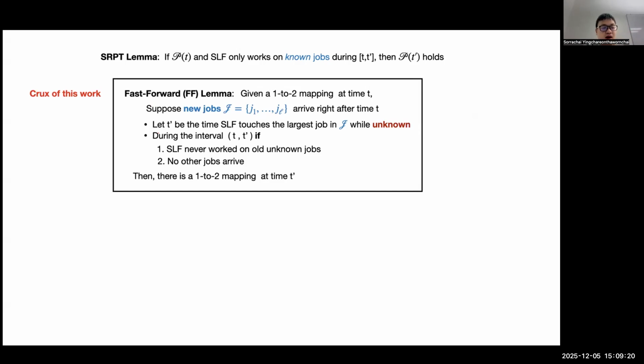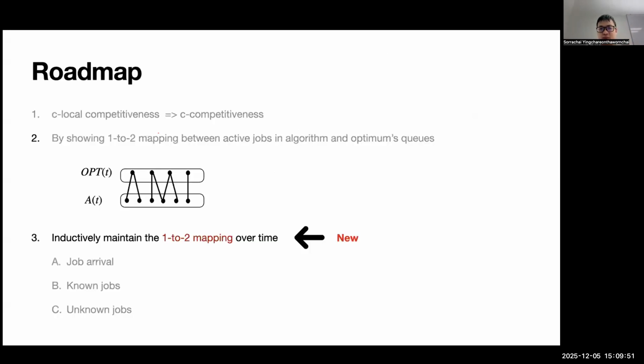It says that if I give you a valid 1 to 2 mapping at time t, suppose new jobs arrive right after time t. Let t prime be the time such that the algorithm touches the largest job in the collection, while the collection becomes unknown. During this interval between t and t prime, if SIF never works on all unknown jobs and no other jobs arrive, then we can update the mapping at time t prime. Why is this useful? Let me show you why this fast-forward lemma can be used to maintain the invariant inductively over time.